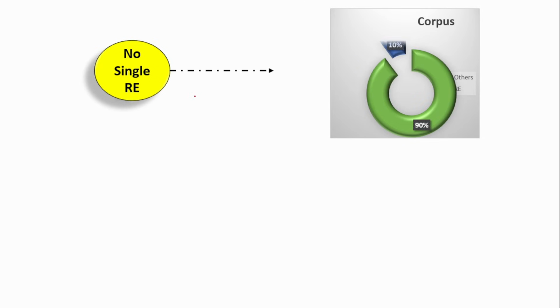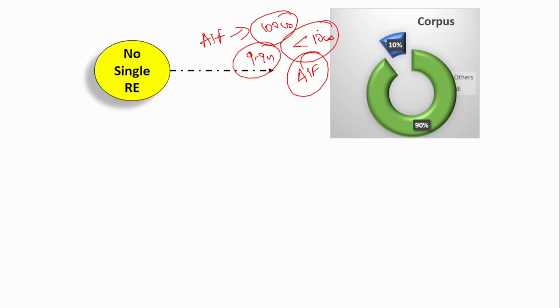Okay, remember it. Next, what is the cap that the RBI has now released? No single regulated entity can invest more than 10% of the AIF corpus. Okay, so a single entity cannot invest more than 10% of the AIF corpus. Say suppose the AIF corpus is 100 crores. Then the maximum amount a single regulated entity can invest here is only up to 9.9 crores, that is lesser than 10 crores. This is the maximum amount that can be invested. Okay, this is for the single regulated entity.